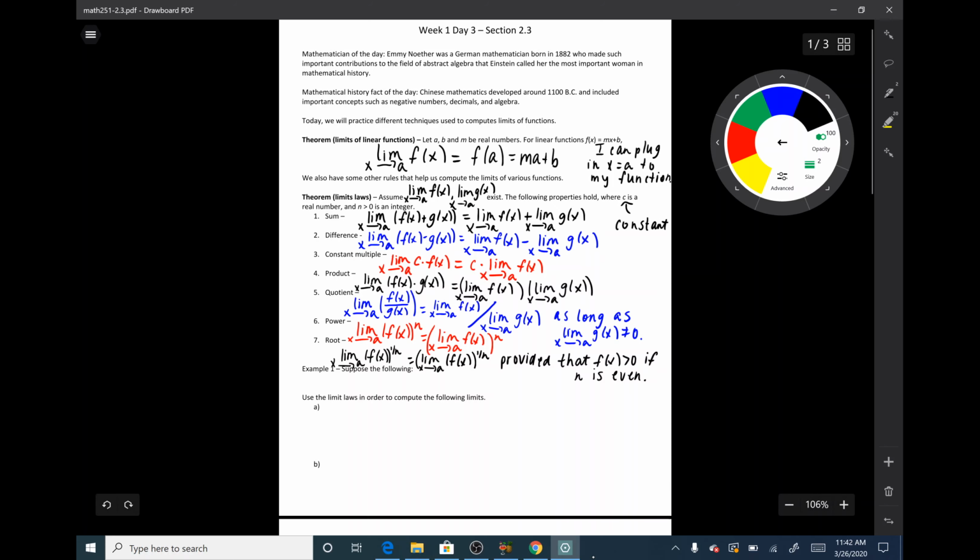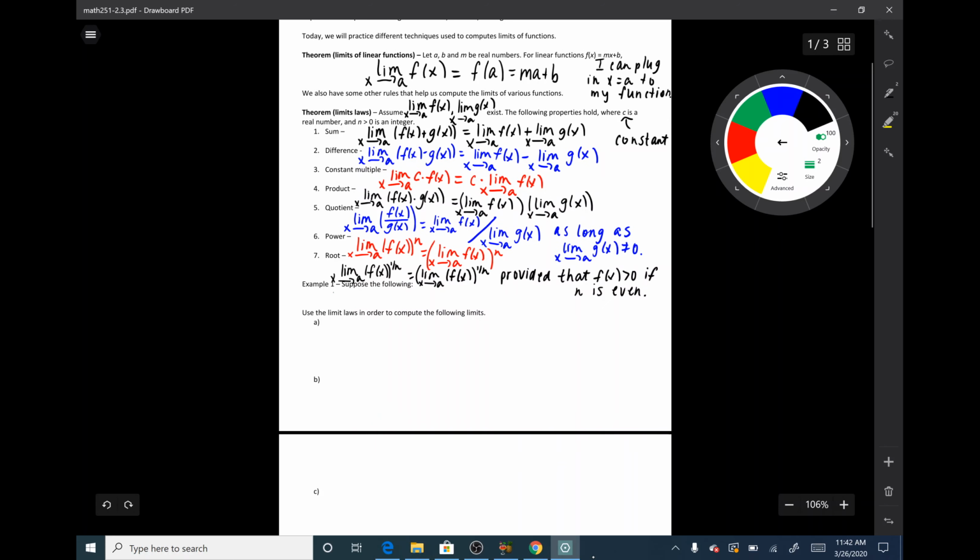So I have the limit as x goes to 1 of f of x equals 4. I have the limit as x goes to 1 of g of x equals negative 2.